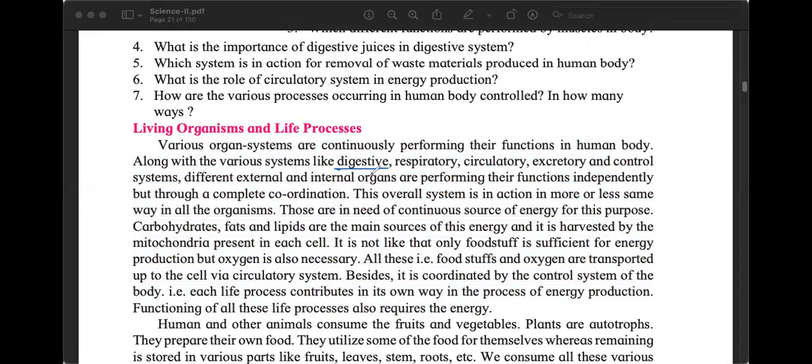Digestive system, respiratory system, circulatory system, excretory system, and the control systems. This is what we were supposed to identify.